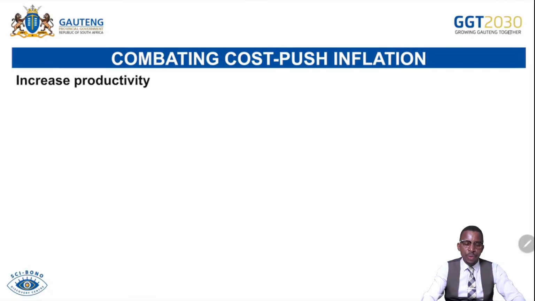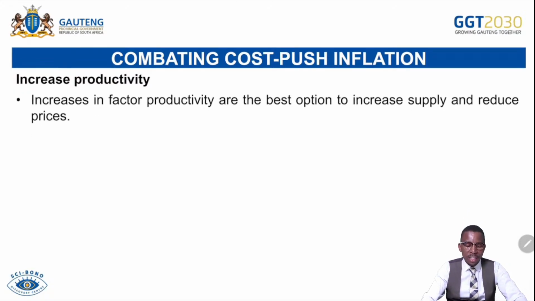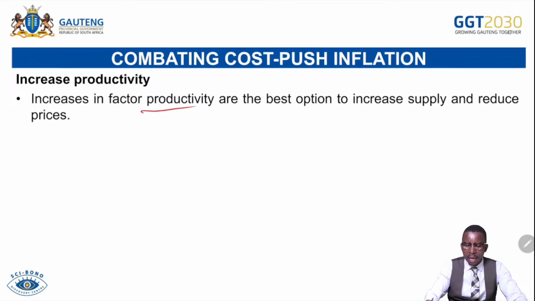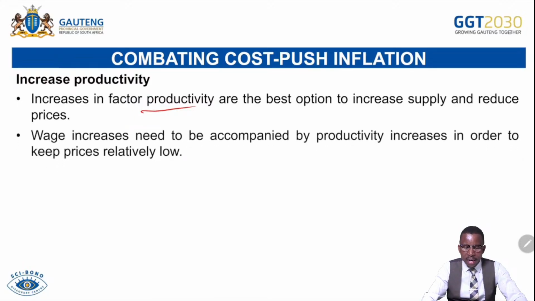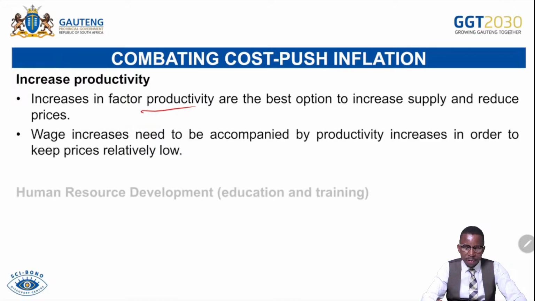And then we continue. Combating the cost push inflation. On the previous one, we were combating the demand pull inflation. Now let's check. The examiner can come to you during the prelim and say, discuss in detail measures to combat cost push inflation. Don't be surprised. Increase productivity. Increases in factor productivity are the best options to increase the supply and reduce the prices. Wage increase need to be accompanied by productivity increase in order to keep prices relatively low.